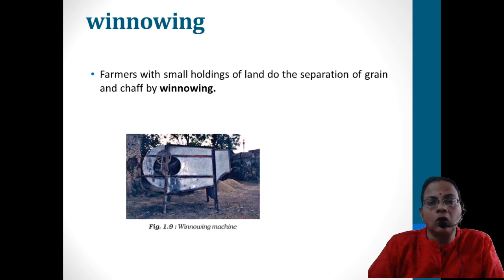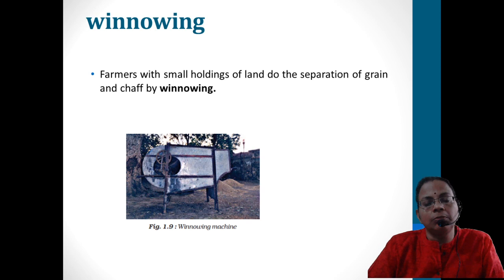Winnowing means sometimes, along with the seeds, when we are separating it, the remaining part of the plant will be there. The light particles will be there, the chaff, the covering, etc. So it can be removed with the help of winnowing.